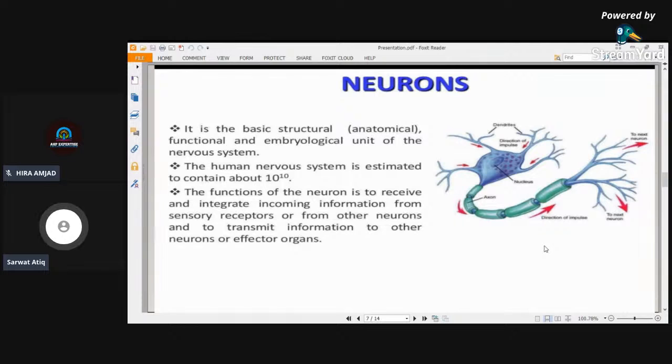Neuron is the basic structural and functional unit of the nervous system, and the human nervous system contains over 100 billion neurons. The function of a neuron is to receive and integrate the incoming information from the sensory receptors or from other neurons, and to transmit information to other neurons or effector organs. Basically, it receives the information, integrates it, and then passes it to the next neuron.